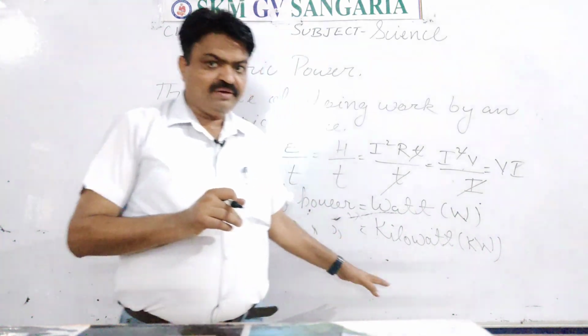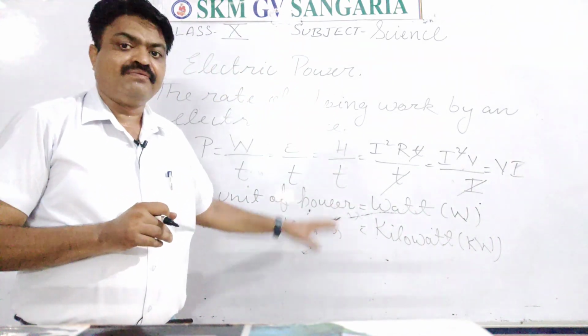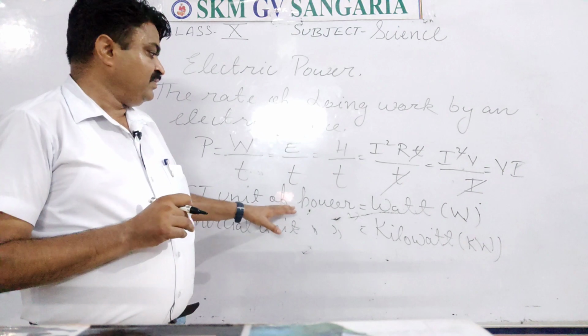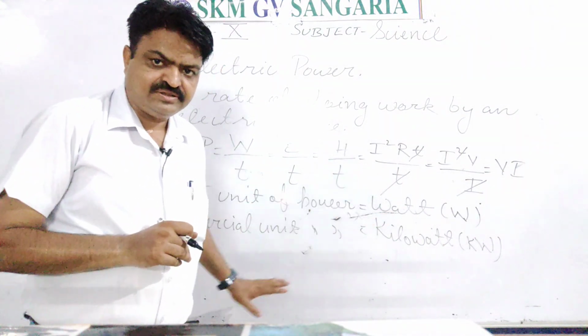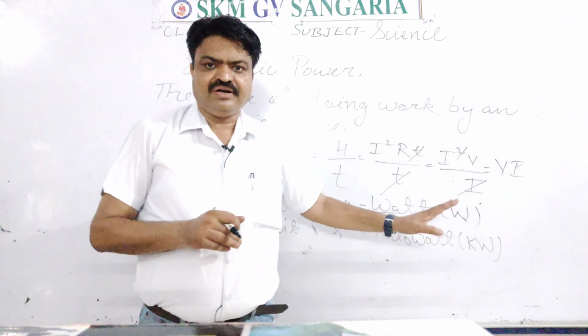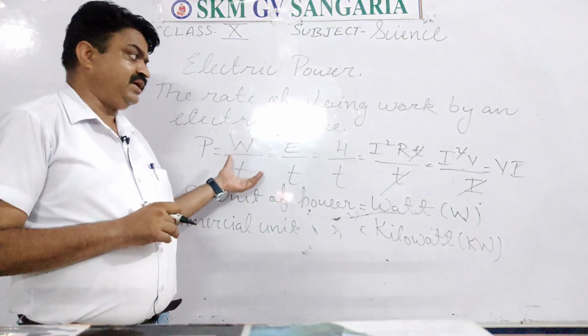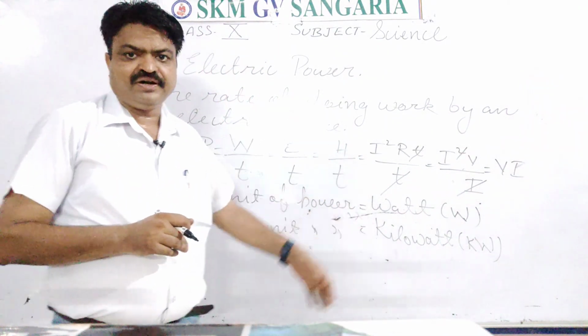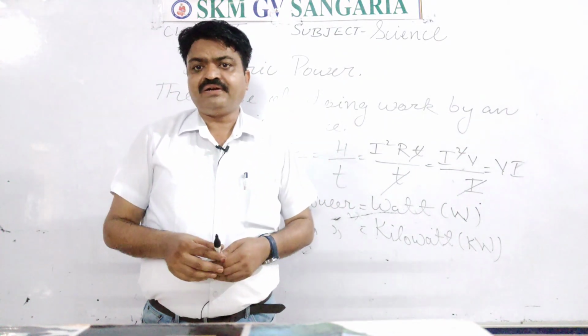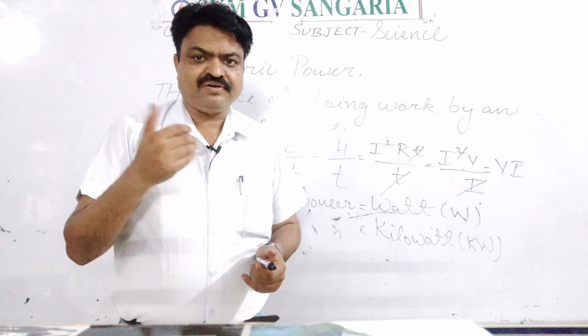So what is power? Power means the rate of doing work. What is the SI unit of power? It is watt. What is the commercial unit of power? It is kilowatt. And what are the formulas that we have discussed? With the help of the formulas you can solve different problems, student, different numericals you can solve.